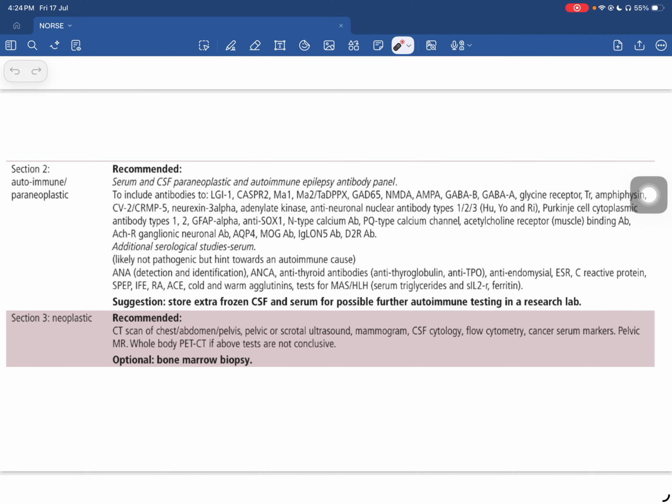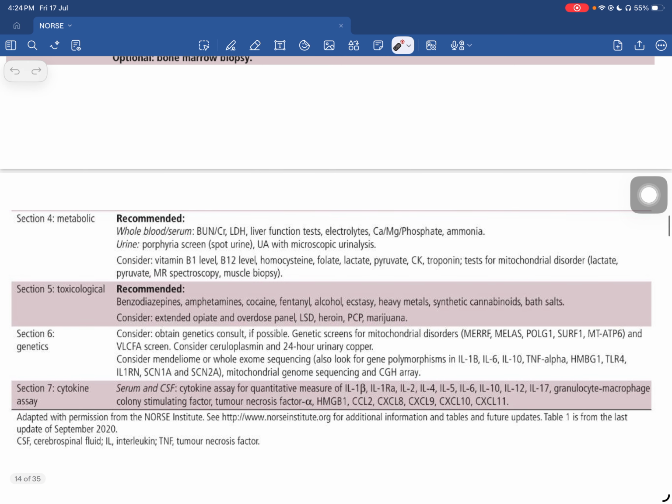So this is both serum and CSF paraneoplastic and autoimmune panel to look for antibodies against the NMDA receptors, the AMPA receptors, the GABA receptors, and in addition to that, the ANA, ANCA, and antithyroid antibodies. Neoplastic etiology is mentioned earlier, a CT scan of various regions, and if we don't find anything from that, then we go ahead with a whole body PET CT.